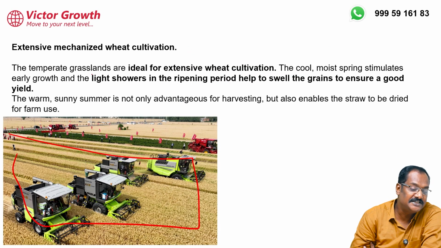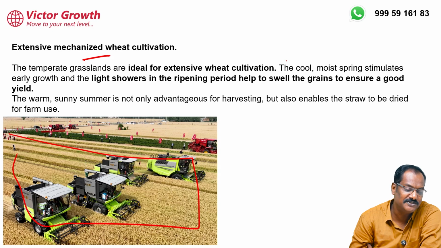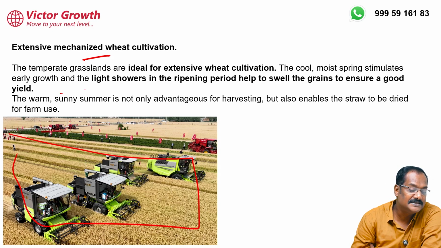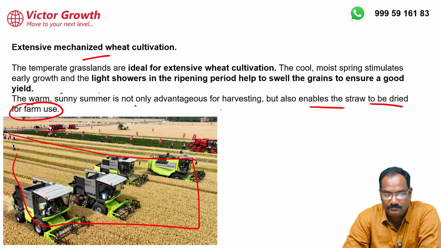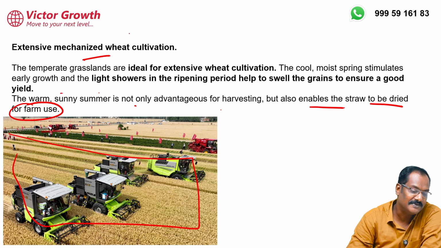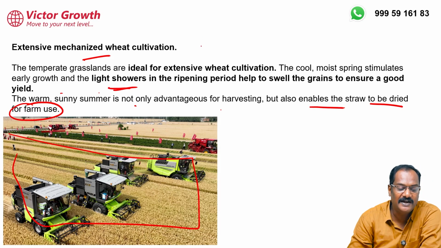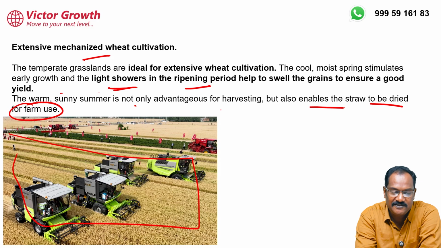Okay, so extensive mechanized agriculture means what? That means there is usage of a high level of machines, highly mechanized, highly scientifically managed, you can say. There is no labor involved, not much labor. The warm and sunny summer is not only an advantage for us, but also enables straw to be dried for farm use. Look at this. There is not much rainfall. That itself is beneficial, they are saying. Light showers, small rainfall, help in ripening of the wheat. So extensive mechanized wheat cultivation happens.